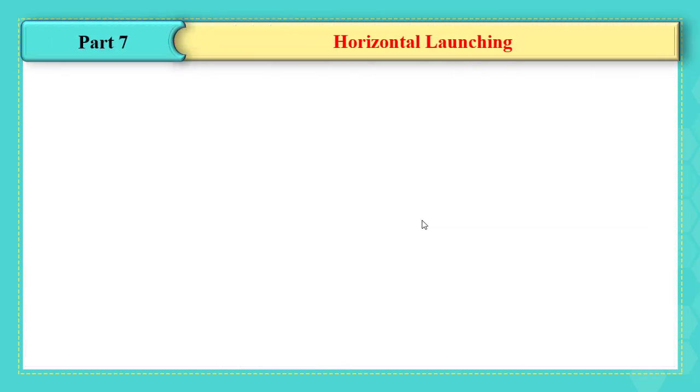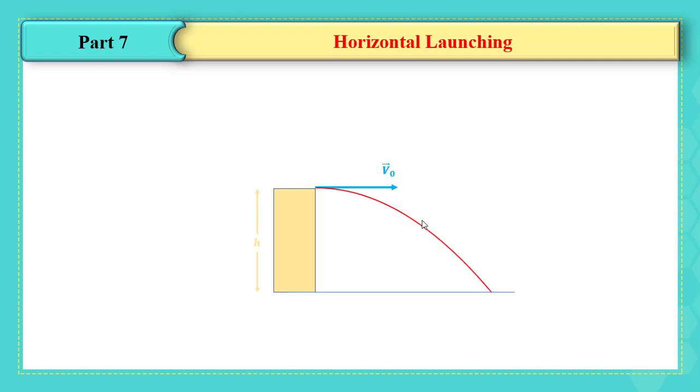The horizontal launching. The horizontal launching is expressed when the particle is launched with an angle alpha equal to 0 with the horizontal. In this case, the trajectory is directed downward. So instead of choosing the frame of reference where x is to the right with the direction of motion and y is upward, we choose it downward since the whole motion is downward.